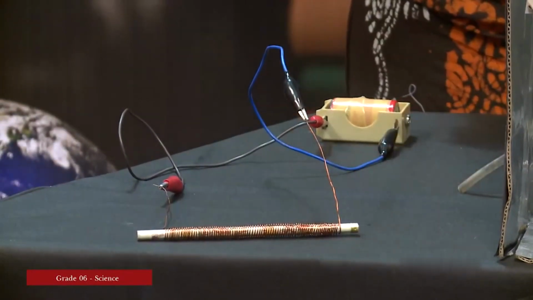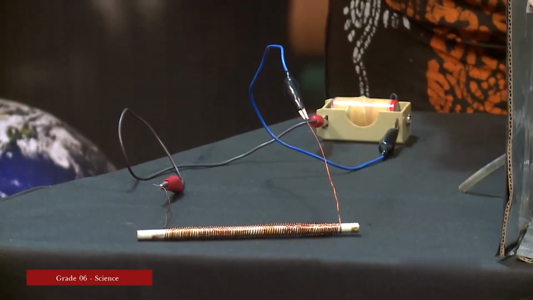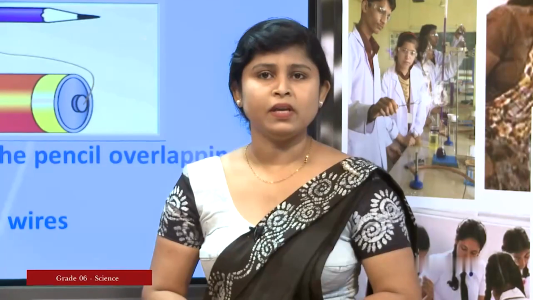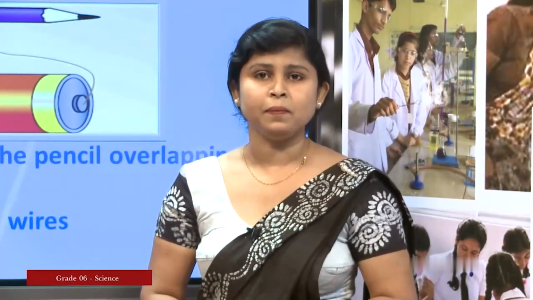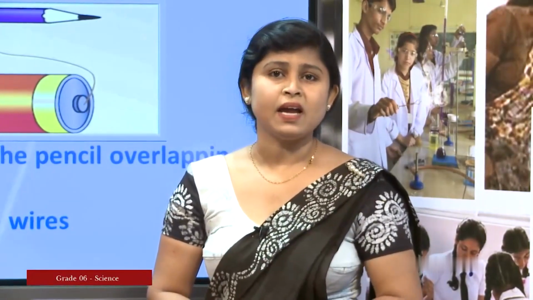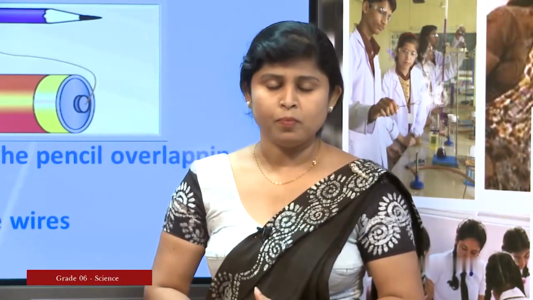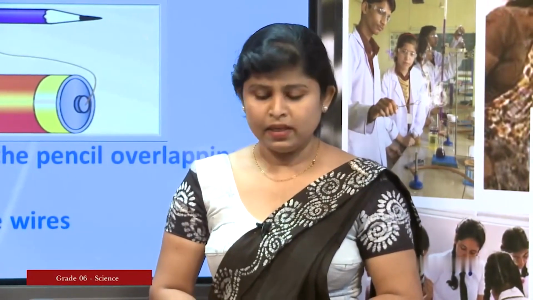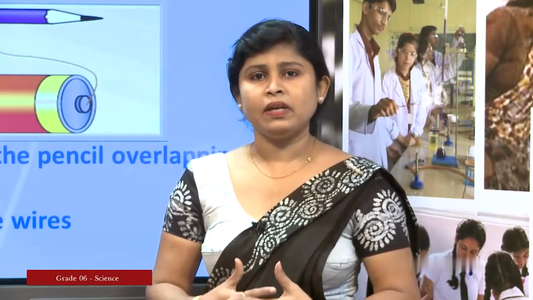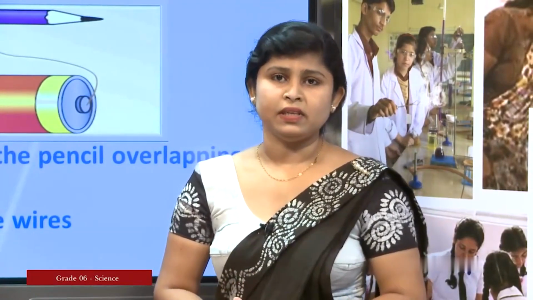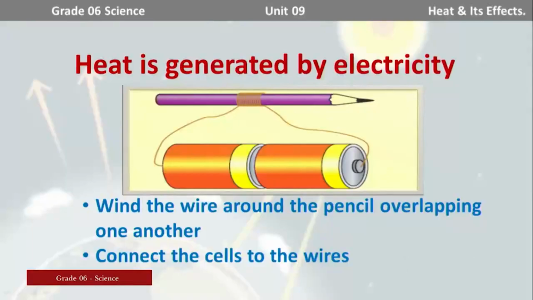That is my observation. When we connect the ends of the copper wire to a dry cell in this way, the copper wire starts heating. Then what can you conclude through the activity? Let us see the observation and conclusion.